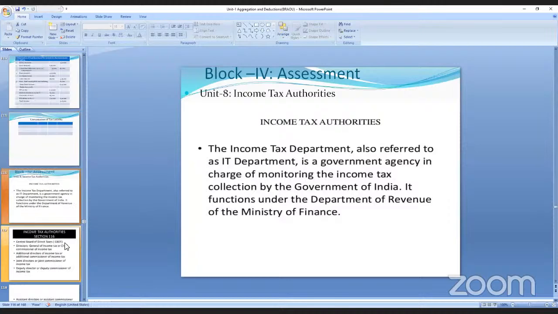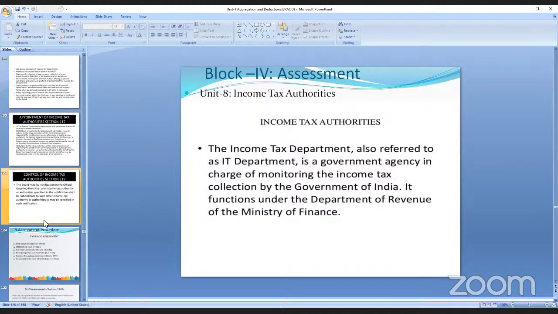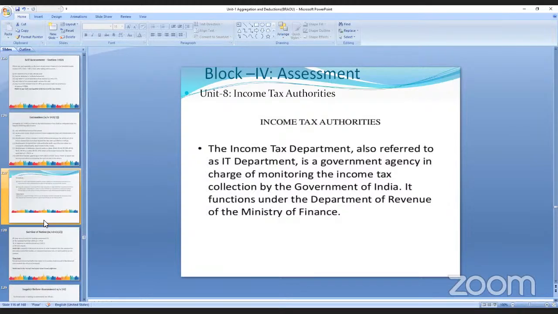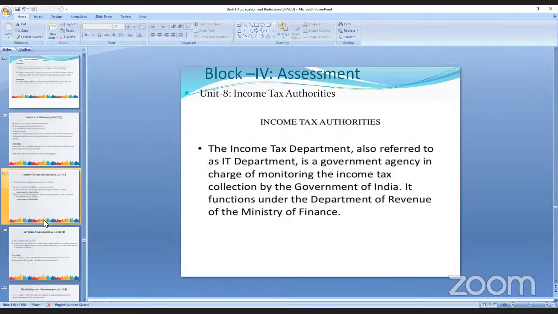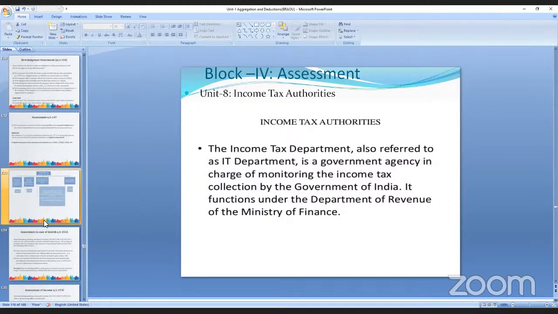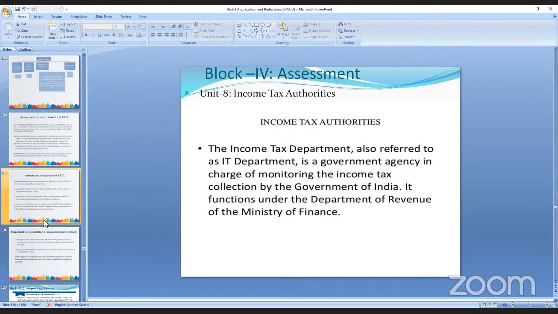What are the authorities? See here, 1162. Yeah, 1162, 136. 136 means only 20 slides are there.